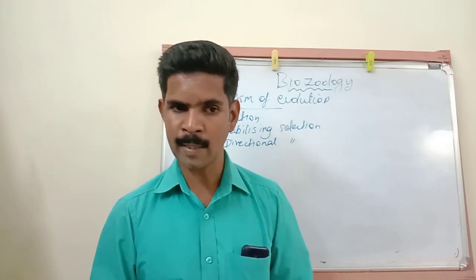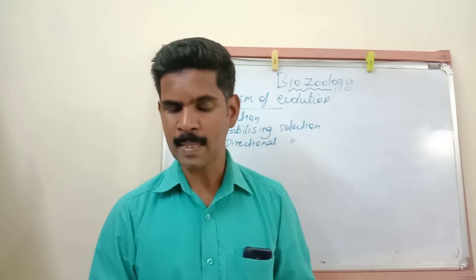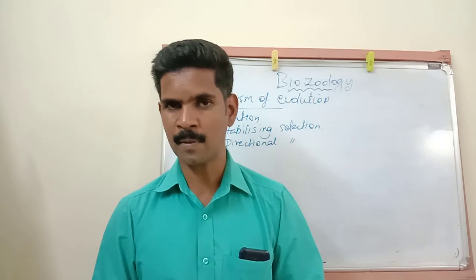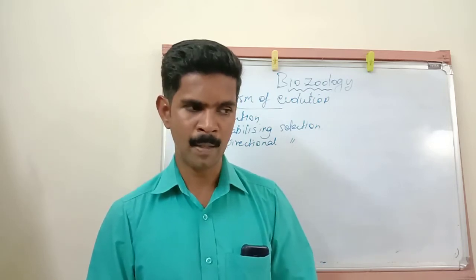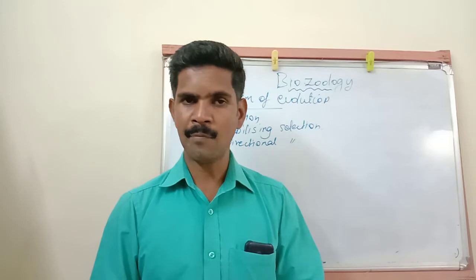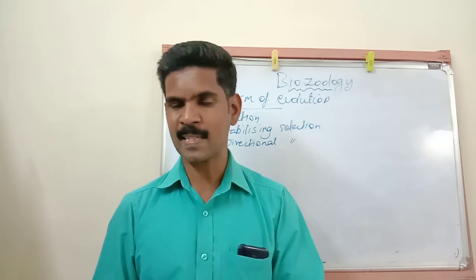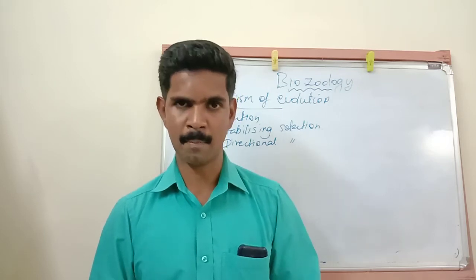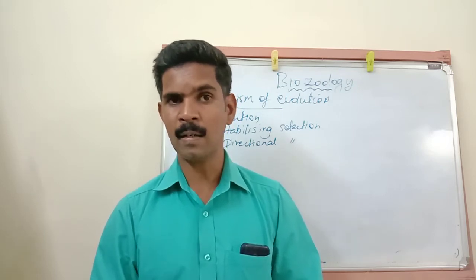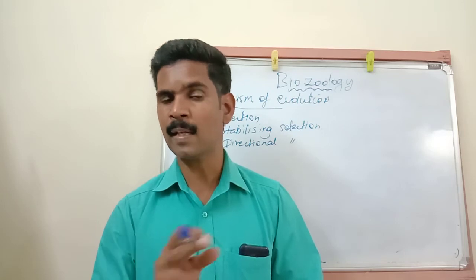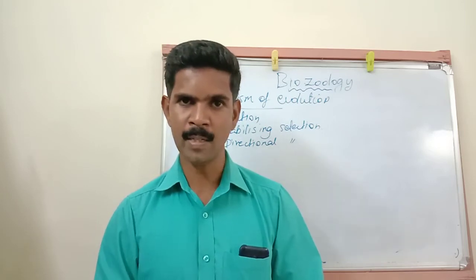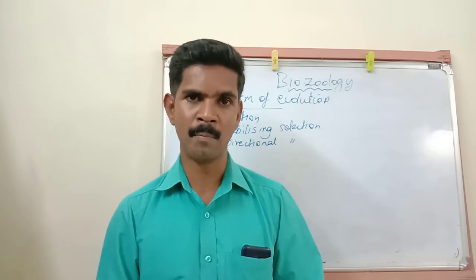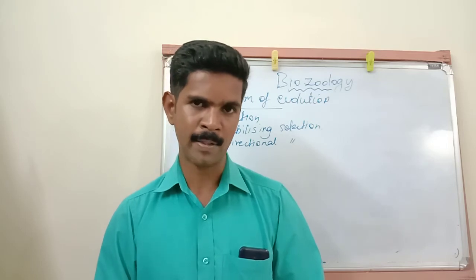And here is one example: the size difference between the male and female sparrow. Normally both male and female sparrows look similar in their external appearance, but the weight of the female sparrow is much higher than the male sparrow. So this selection allows these female sparrows based on the weight.